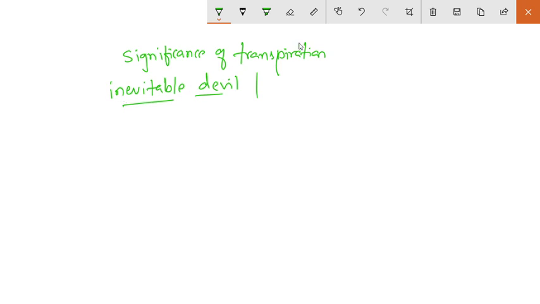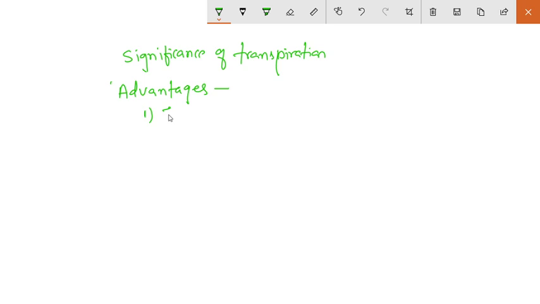ओके, सो this transpiration, it has certain advantages and disadvantages. Okay, so first of all, the significant advantages of this transpiration. So it influences the absorption of water and minerals.